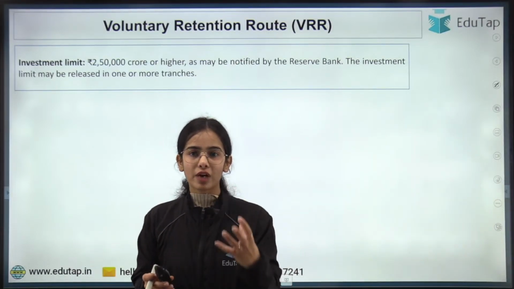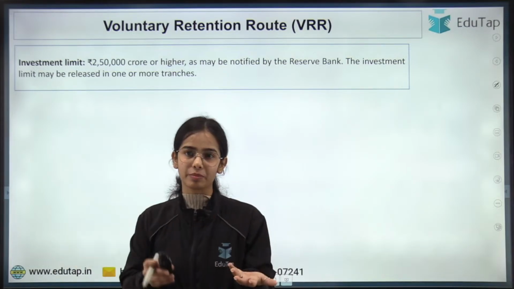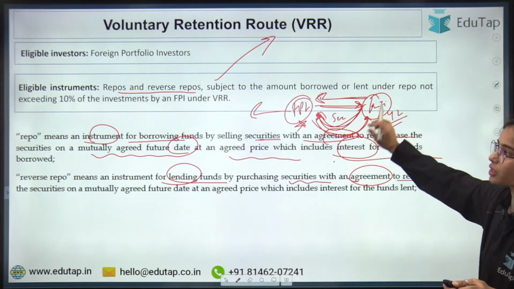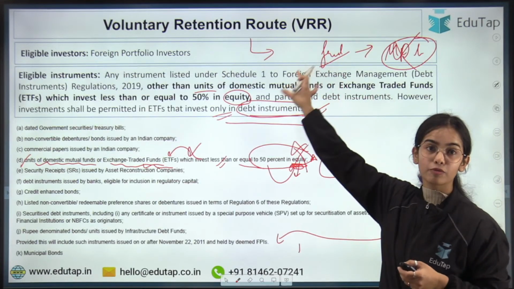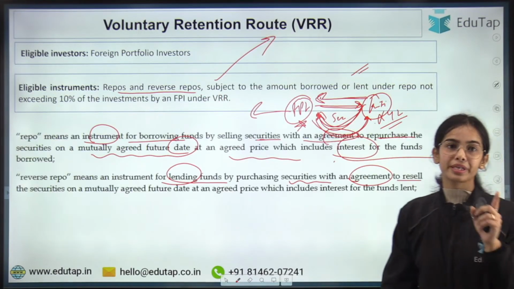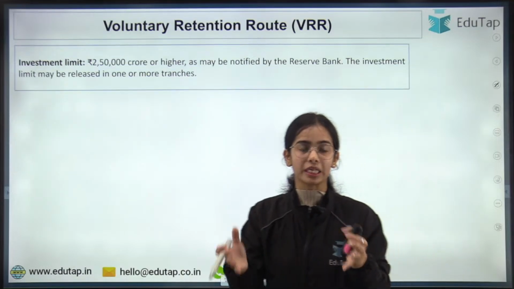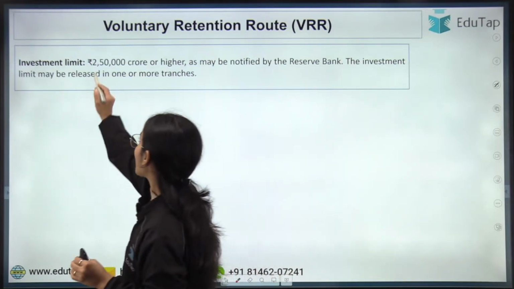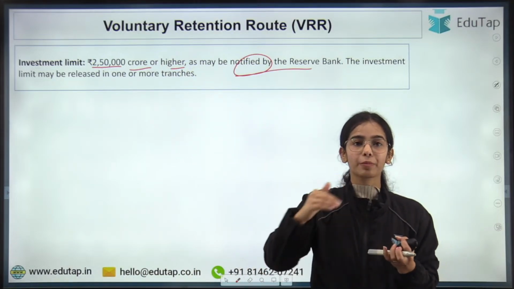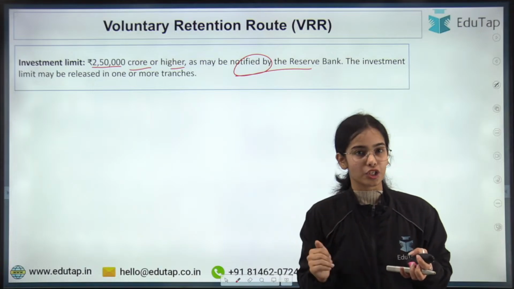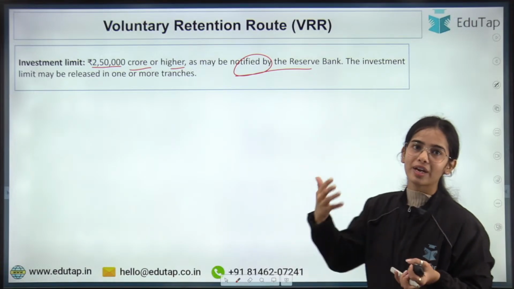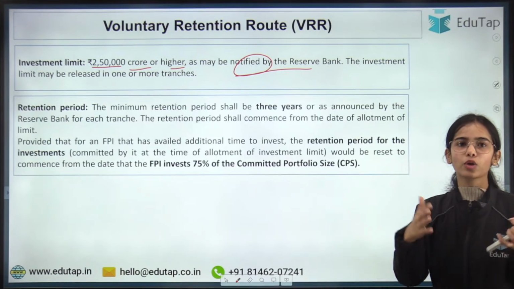Exchange traded funds are the funds that are traded on NSE and BSE. Okay. Now, investment limit. So this is the idea of the eligible instruments that can be traded in the voluntary retention route. The total investment limit under the voluntary retention route is 2,50,000 crores or higher as may be notified by the RBI, and the RBI notifies this limit in different tranches, let's say on a quarterly basis or a semi-annual basis. So the RBI can notify this limit in one or more tranches whenever it thinks fit.